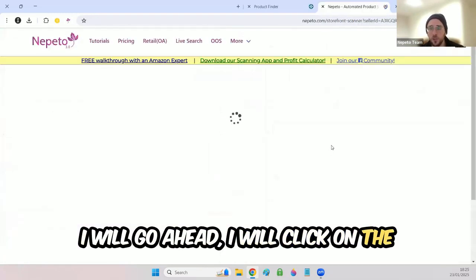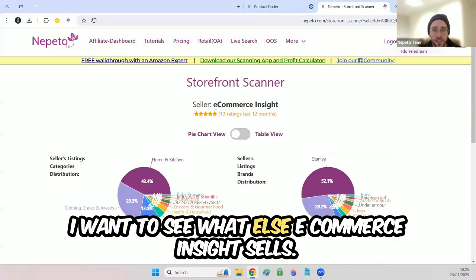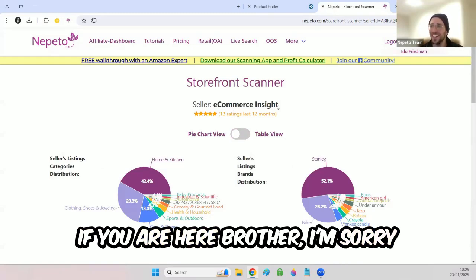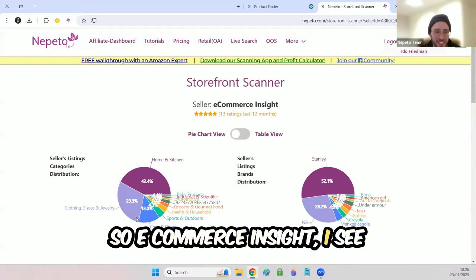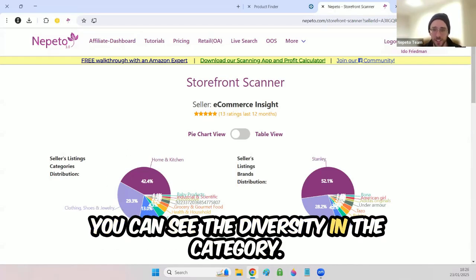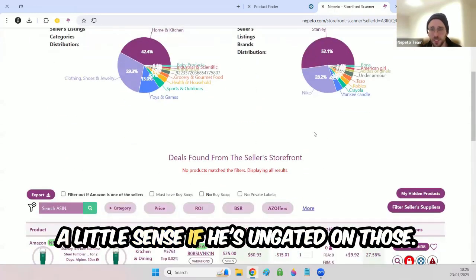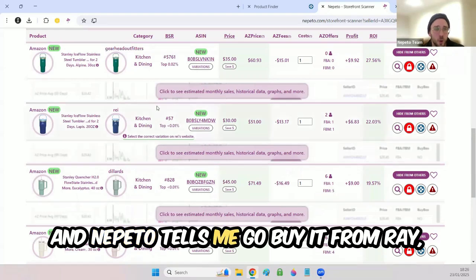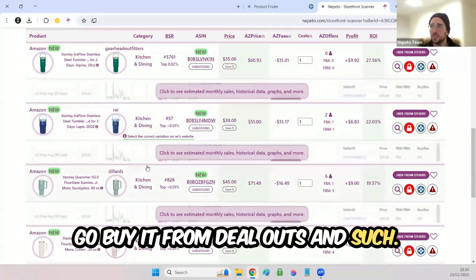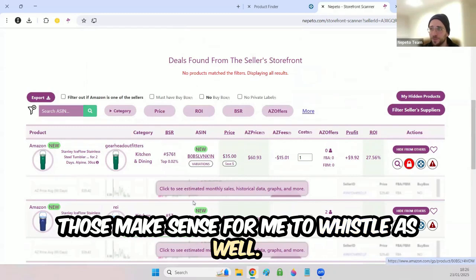I will click on the Storefront Scanner, and I will scan this storefront. I want to see what else E-commerce Insight sells. If you are here, brother, I'm sorry, but this is a great example. So, E-commerce Insight, I see that he's an online arbitrage seller. You can see the diversity in the categories, but he sells mainly Stanley and Nike, which makes sense if he's ungated on those. And I can see here products from his storefront, and Nepeto tells me, go buy it from Ray, go buy it from Dillard's, and such. So now I will go ahead and see if those make sense for me to resell as well.